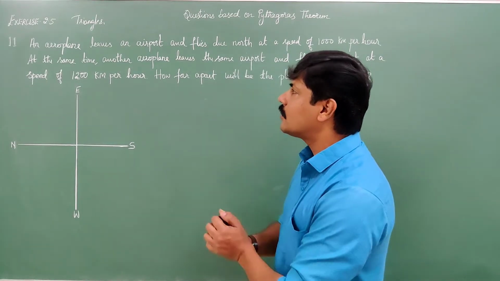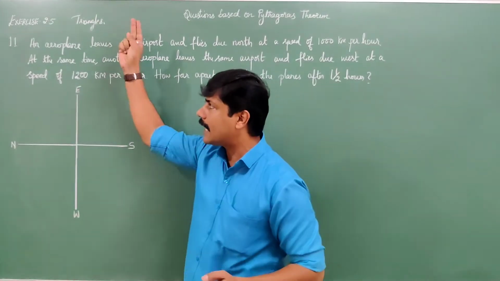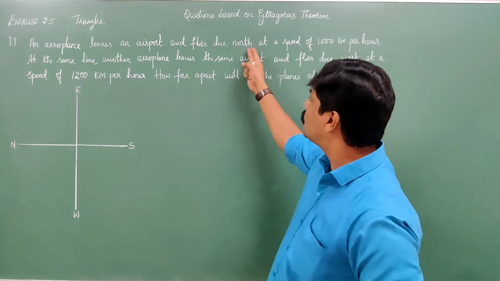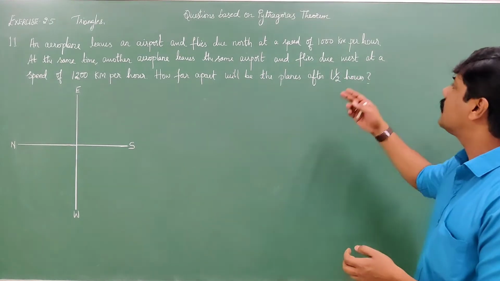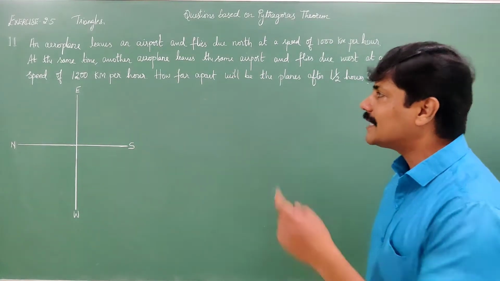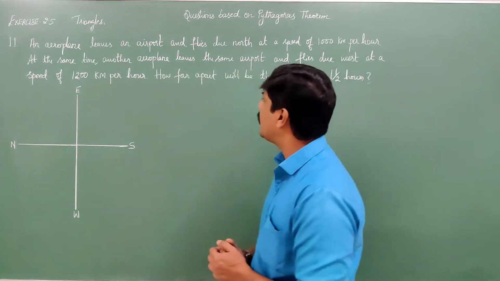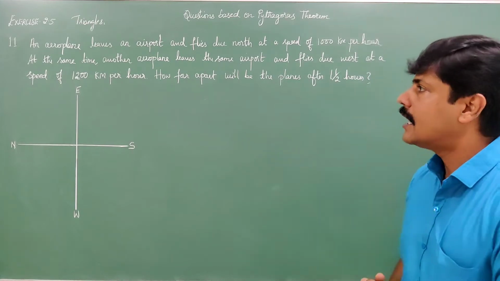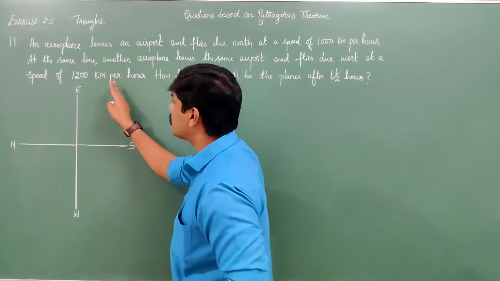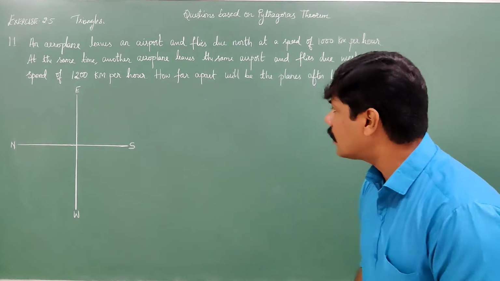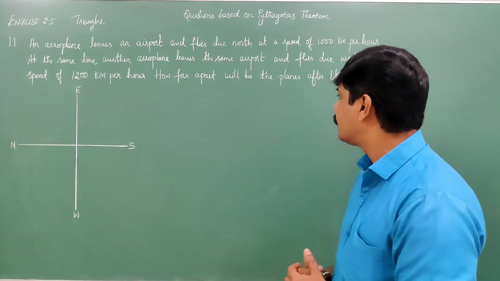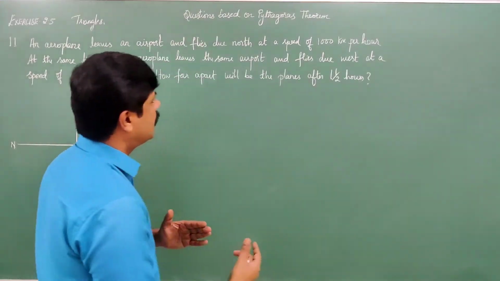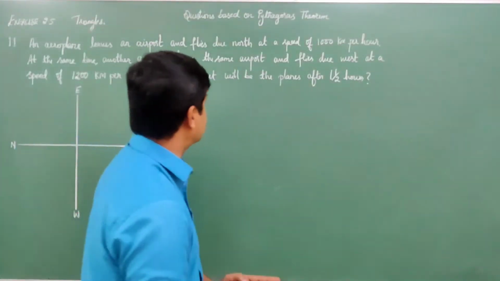With this, we'll start the 11th question of exercise 2.5 from triangles, which says, an aeroplane leaves an airport and flies due north at the speed of 1000 kilometers per hour. At the same time, another aeroplane leaves the same airport and flies due west at the speed of 1200 kilometers per hour. How far apart will be the places after 1.5 hours? After 1.5 hours, how far apart will be the places is asked.